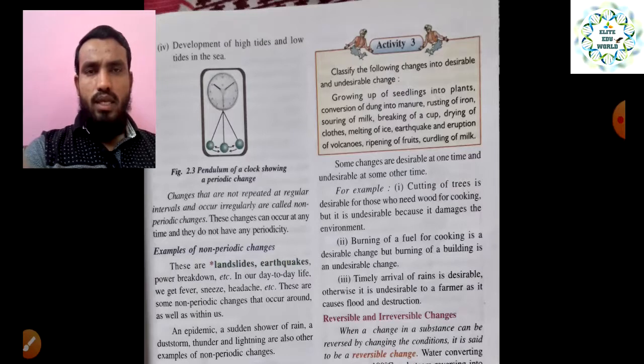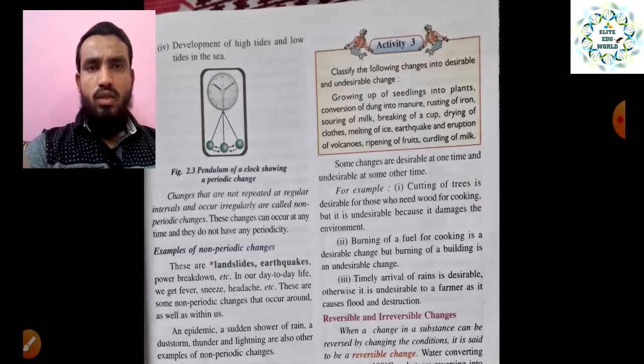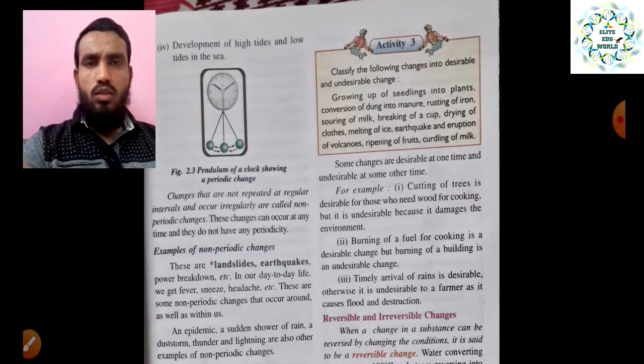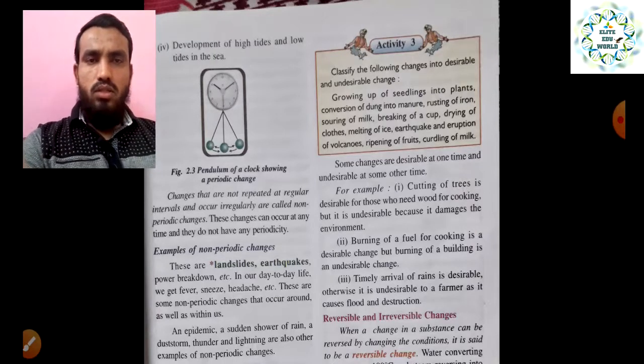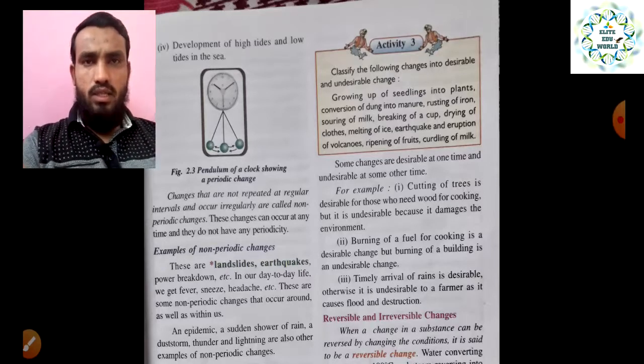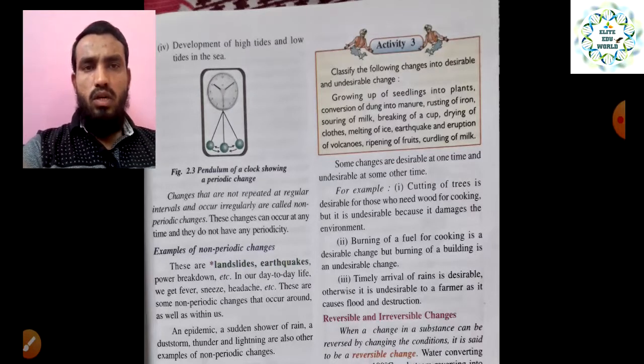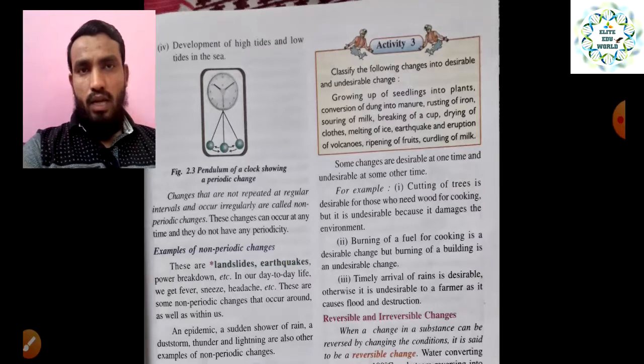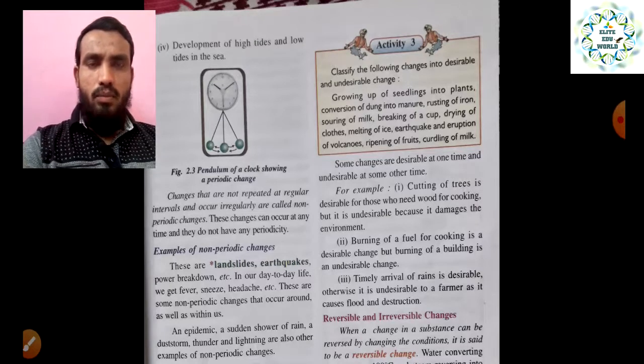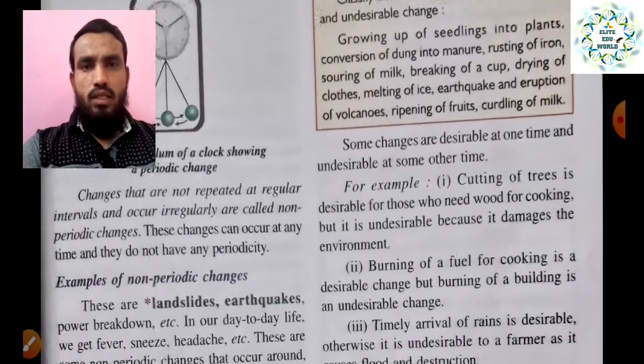And we can see the example of the pendulum of a clock, which shows a periodic change, right? It rotates at specific time intervals, so that comes under the category of periodic change. When changes are not repeated at regular intervals, it is irregular, and that is called a non-periodic change, meaning the changes do not repeat at a specific time period. We cannot predict when it will happen again, so that comes under non-periodic changes, right?